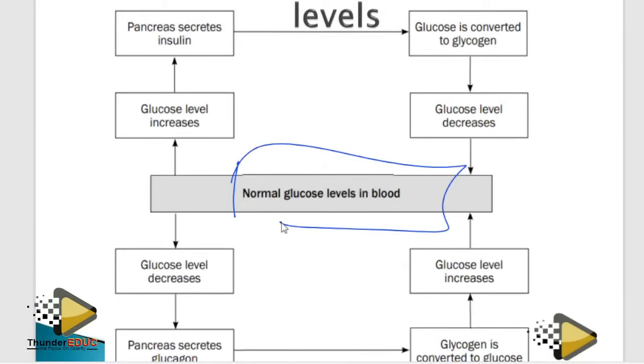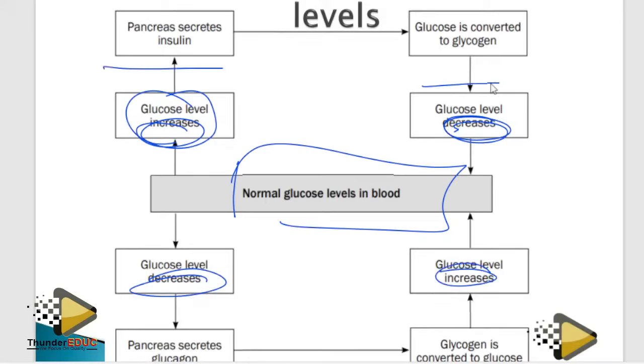Look, normal level of glucose. If there is an increase here, check here, there is a decrease. If there is a decrease here, check here, there is an increase. So you have two places to fill in. The first one is for the gland. The pancreas secretes insulin. Now here is the function of the insulin. Glucose is converted into glycogen.